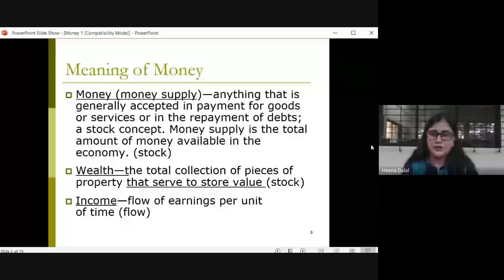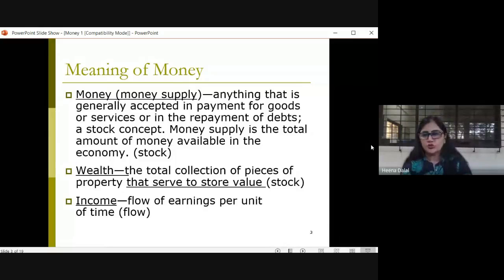If Mr. X wanted food grains, and Mr. Y had food grains, but Mr. X had cattle to exchange, how would that be possible, right? The cattle could not be cut or divided. So what used to happen? People used to face a lot of problems. So, to overcome the problems of the barter system, the need of money arose, right?